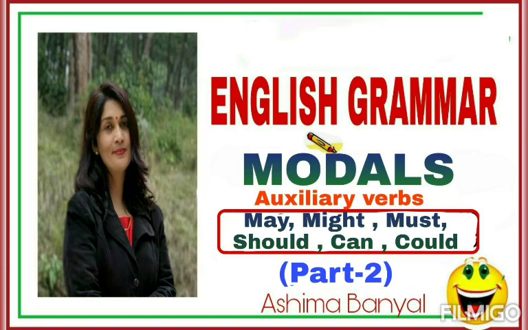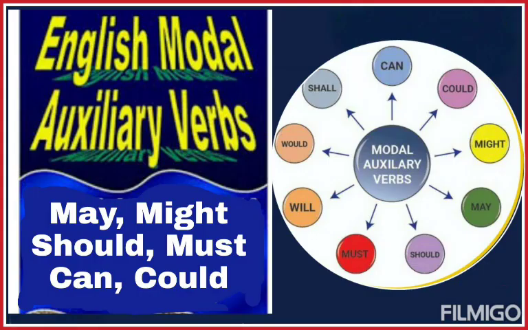Welcome once again. From my last video, it might be clear to you that to express ability, possibility, permission and obligation, we use special helping verbs before the main verbs, and these special helping verbs are known as modals. In that video, I also explained some special features of modals. Today, we shall study the use of modals can, could, may, might, should and must one by one.